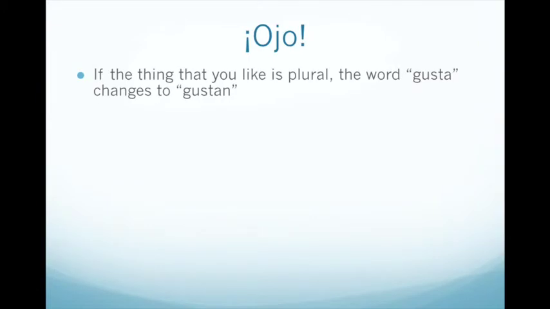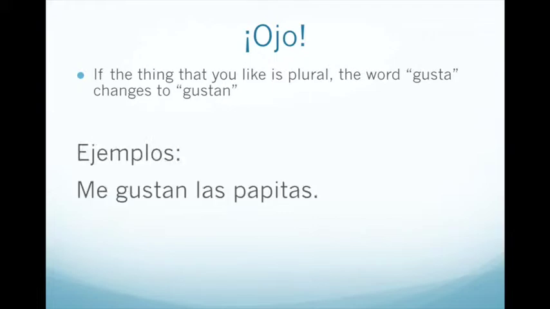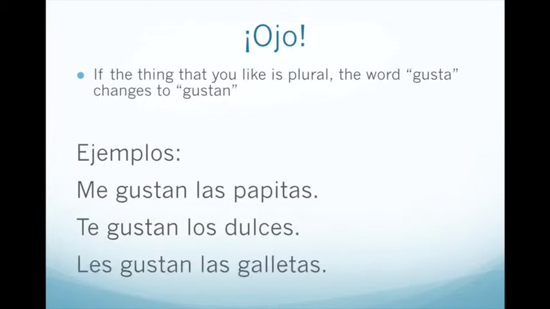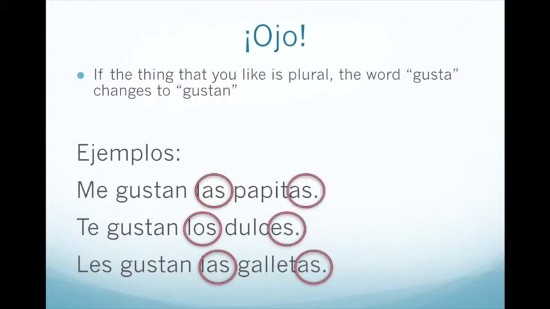If the thing that you like, or the thing that is pleasing to you, is plural, the word gusta is going to change to gustan. For example, me gustan las papitas, te gustan los dulces, les gustan las galletas. Notice how all of these words, the things that are pleasing, chips, candies, and cookies, are all plural. We can see that in the definite article and by the s's at the end of each of their words. For that reason, gusta is now gustan.